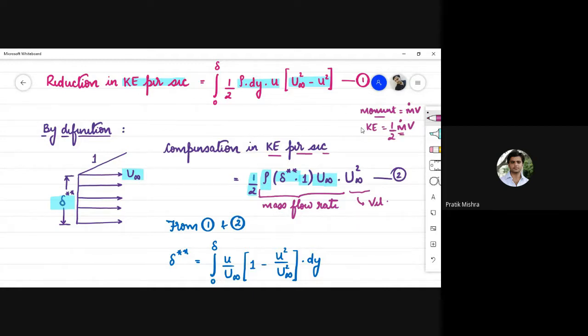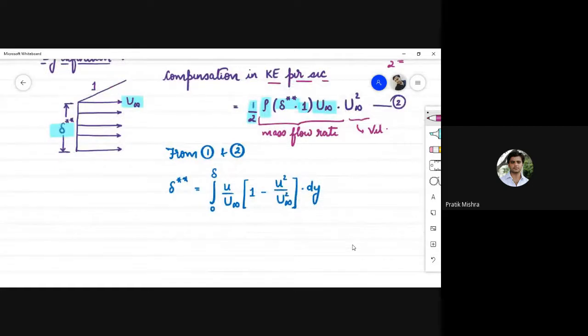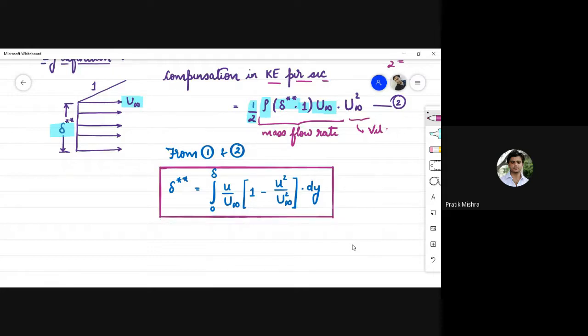Now in order to calculate the compensated kinetic energy, we need to equate equation 1 with equation 2. So the final expression of the kinetic energy thickness we will obtain is delta 2 star equals integration 0 to delta u upon u infinity in brackets 1 minus u square upon u infinity square into dy. So in the problems, we are going to use all these thicknesses, and we also need to calculate different thicknesses if asked in any problem. So hopefully things are clear up to this point, and the boundary layer concept is very much clear to you.